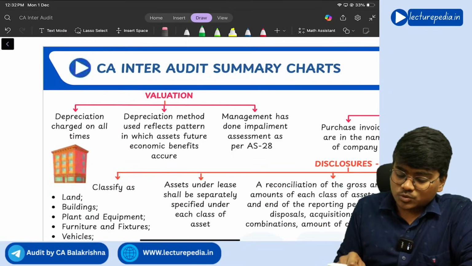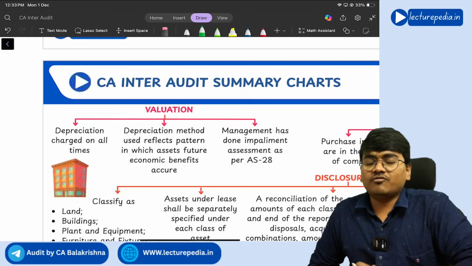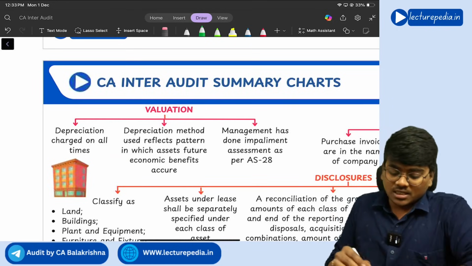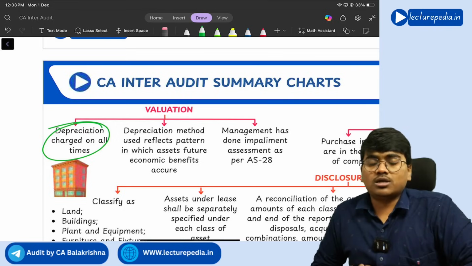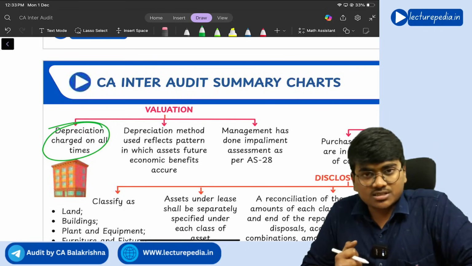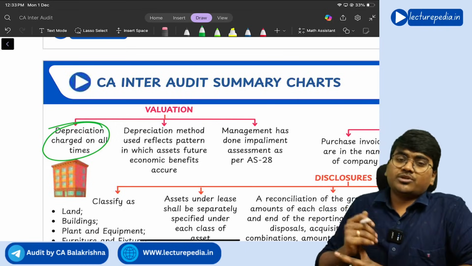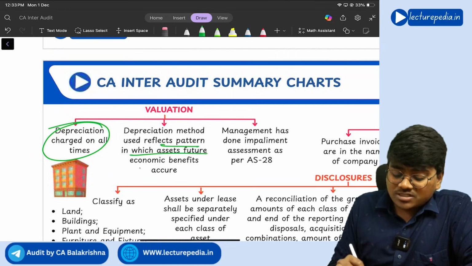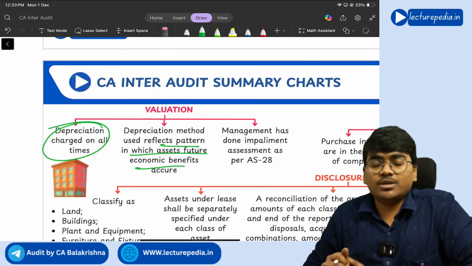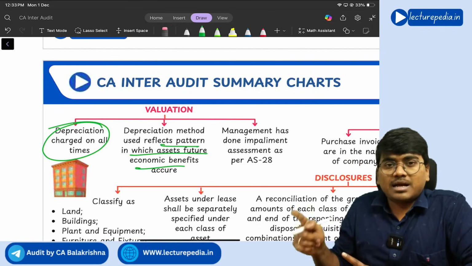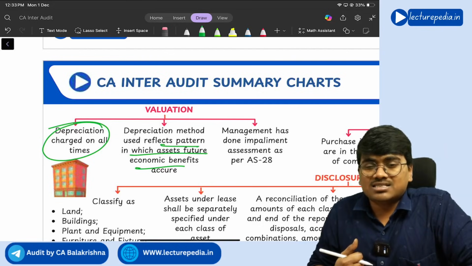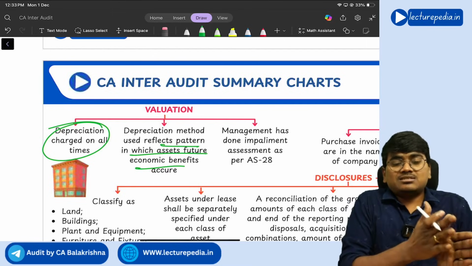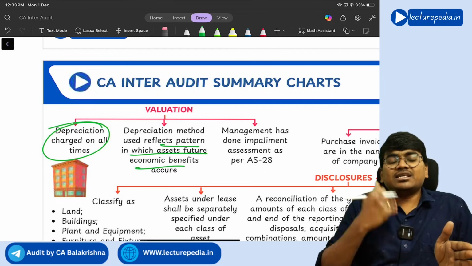Next, with respect to valuation of PPE, the first point that you will see is whether depreciation has been properly charged on all the items or not, and what is the method of depreciation that they are following. The method of depreciation that you follow should reflect the pattern in which the asset's future economic benefits will be generated by the entity. In that manner, the method of depreciation should be selected. So the way in which you charge the depreciation should simultaneously reflect the way in which the entity generates benefits out of that asset.